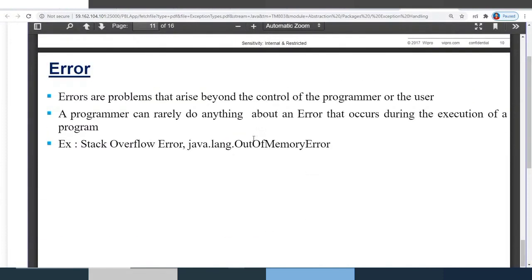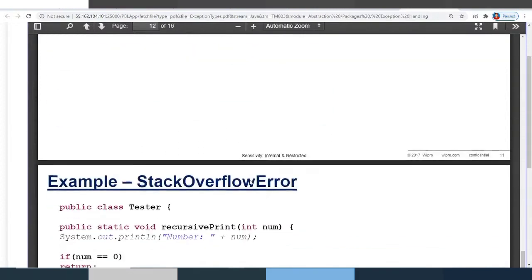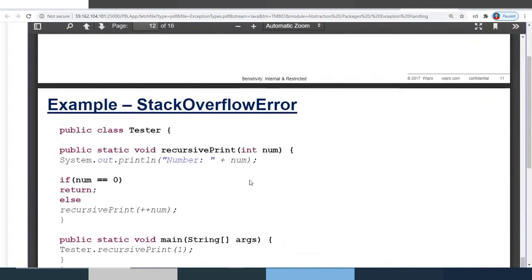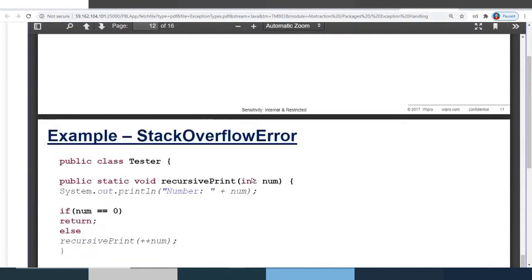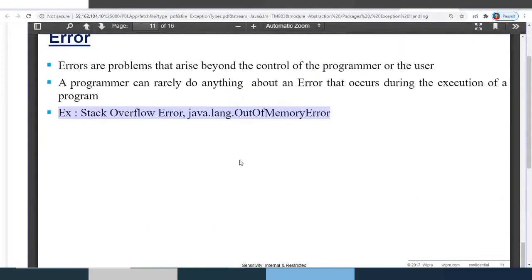One such error is OutOfMemoryError, that is, heap memory is full. Another error example is StackOverflowError. This is also not in the control of the programmer. Whatever reference variables you go on creating, if the stack is full, you get it. Another place where you can get the StackOverflowError is if you are performing recursion and you have not included any terminating condition.